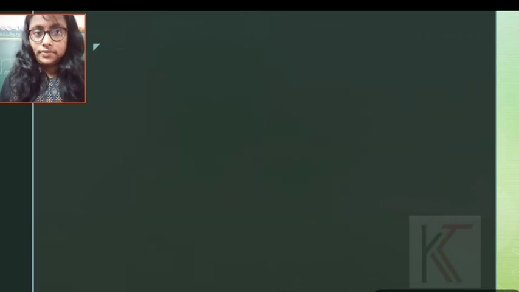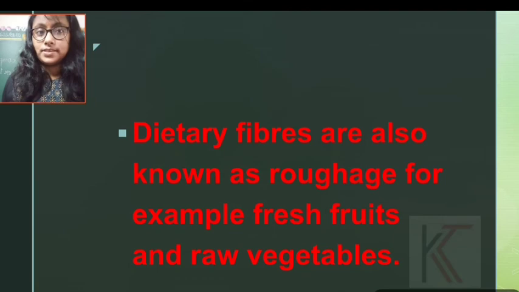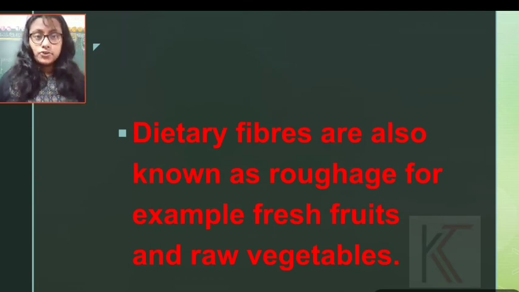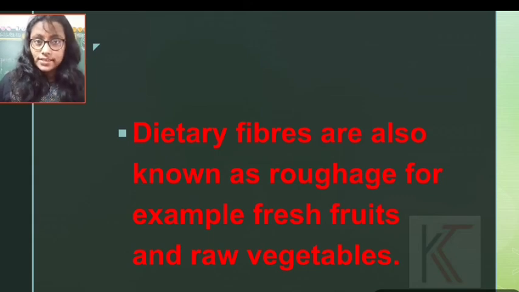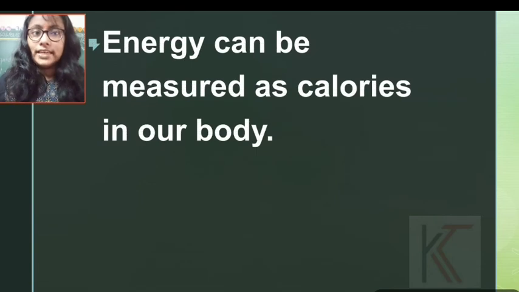Everyone should take a balanced diet on a regular basis. Dietary fibers are also known as roughage, like fresh fruit as well as raw vegetables. From fresh fruit or raw vegetables we can get the roughage, meaning the dietary fiber. Energy can be measured as calories in our body.